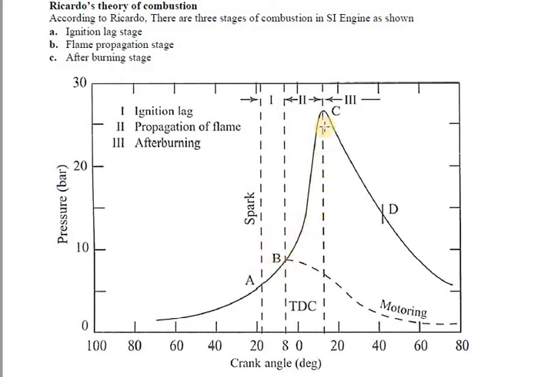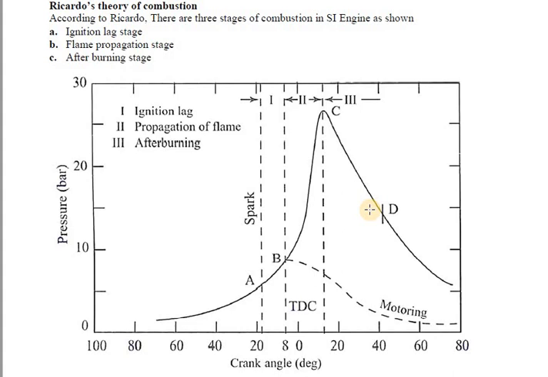At the end of the second stage, the propagation of flame, at point C there is the maximum rise in pressure in the engine cylinder. After that, you move on to the third stage, that is afterburning, indicated by points C to D. This third stage is usually taken to begin at the instant at which the maximum pressure is reached on the indicator diagram, that is point C. The flame velocity decreases during this stage.